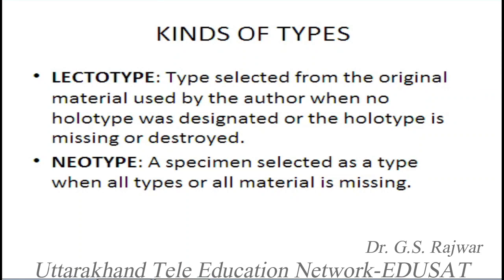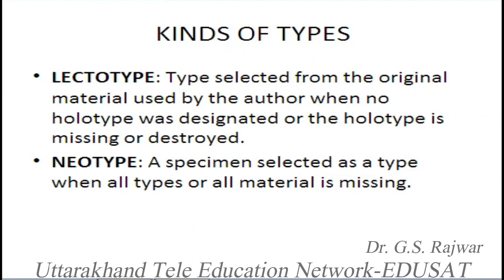Suppose the holotype, isotype, syntype, and even the original material from which we could make the lectotype are not available, and the author is also no more. We cannot ask the author to make a new type specimen. Then any new specimen can be selected for that particular name, for that particular species, and now this is called its type. So this is called neotype. Neotype means new type specimen.